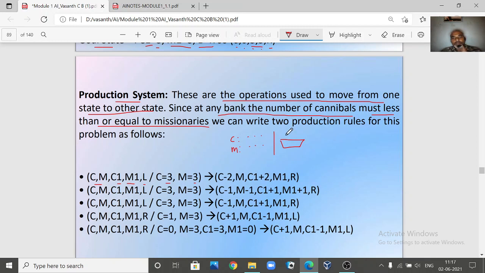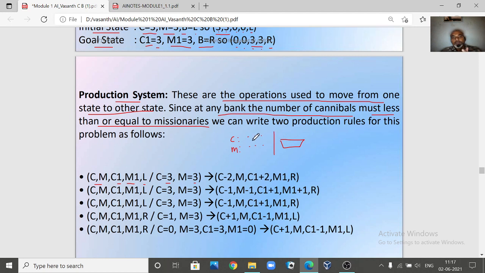Now what are the possibilities? You want to write a rule, right? For example, one missionary and one cannibal are going. If one missionary and one cannibal are going in the boat, the total number of missionaries and cannibals on the left hand side will be reduced by 1. Initially, what was the C value? C value was 3. And what was the M value? M value was 3. Now if one missionary and one cannibal are going in a boat to the other side, the number of cannibals will become 2, and the number of missionaries also will become 2. Once these people reach the other side, the number of cannibals on the other side will be 1, and the number of missionaries will be 1, right?